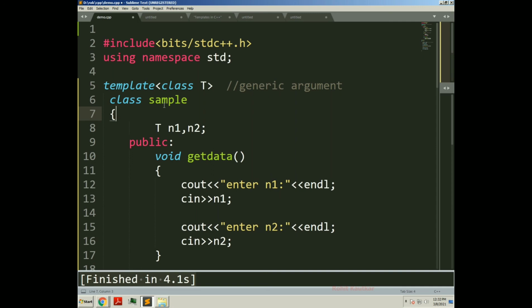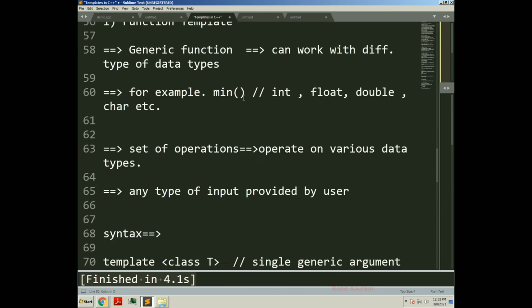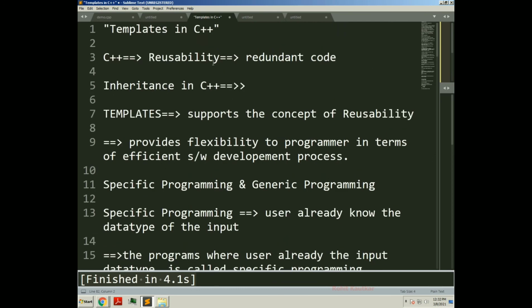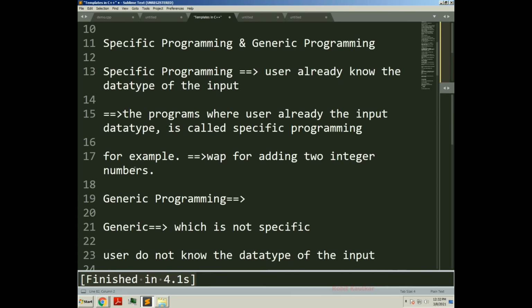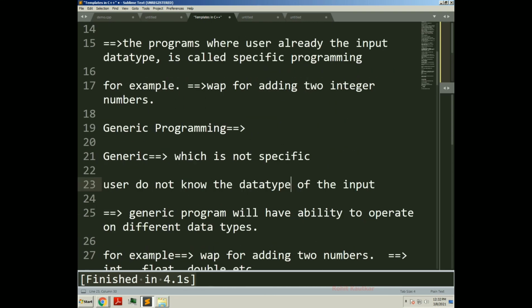So actually this is the overall concept of function templates and class templates, which promotes the concept of generic programming. Generic programming is not specific, so the user does not know the data type of the input until execution.